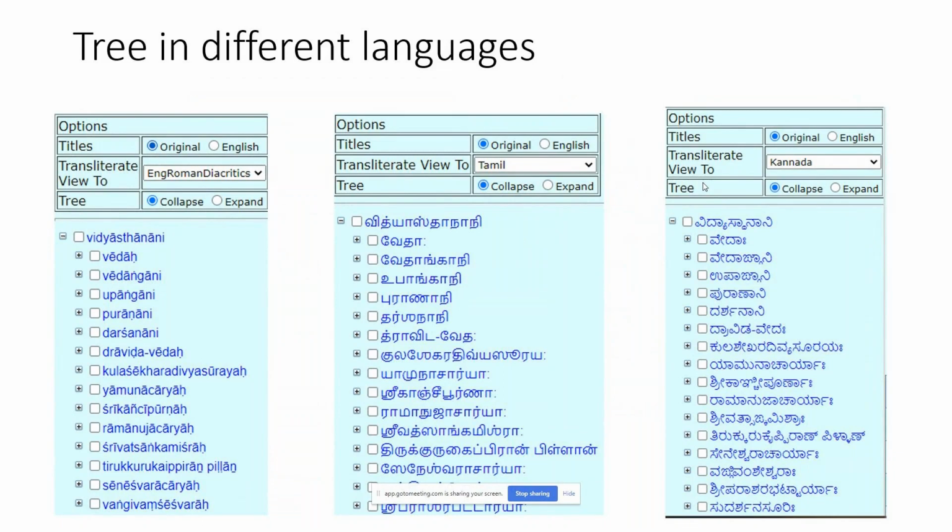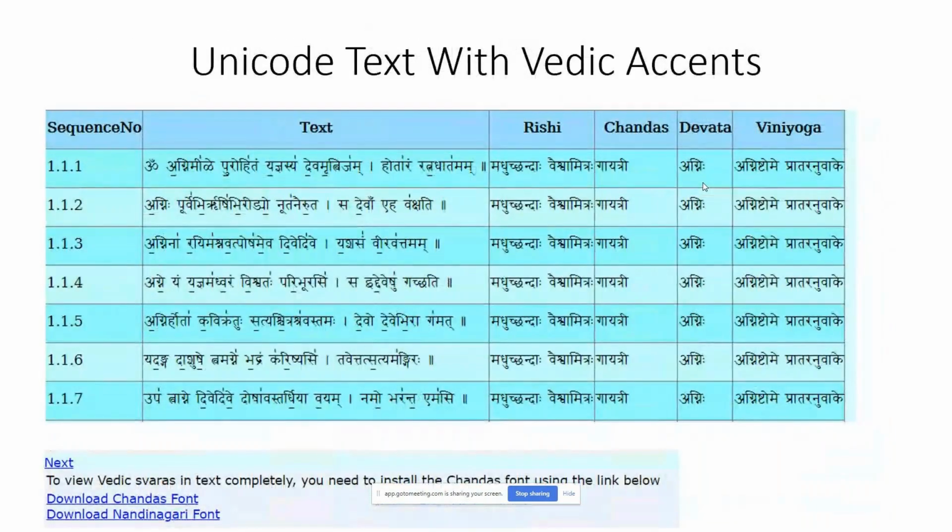In Samaveda, that support is not so easy in the existing versions of Unicode that are already with operating systems. Newer versions of Unicode have started supporting these fonts. But even in Samaveda, as we can see, we display the text along with the font, and similarly, we can edit all of this.